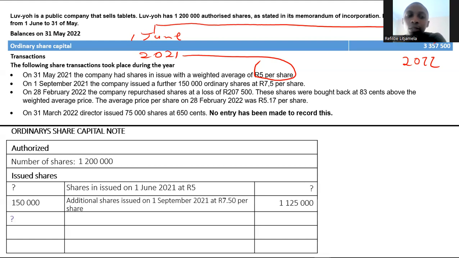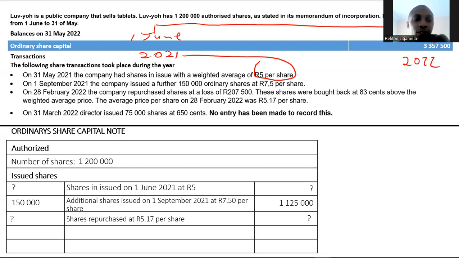And then they said additional shares. These shares were repurchased at an average price of 5 Rand 17. So there's no point in calculating the weighted average price per share because it has already been calculated for you. But because we don't know how many shares we bought back, it means that the cost of shares, our share capital, will decrease with a question mark because we don't have that. Okay, that's the only thing I can get from that information, but I'll come back to it.